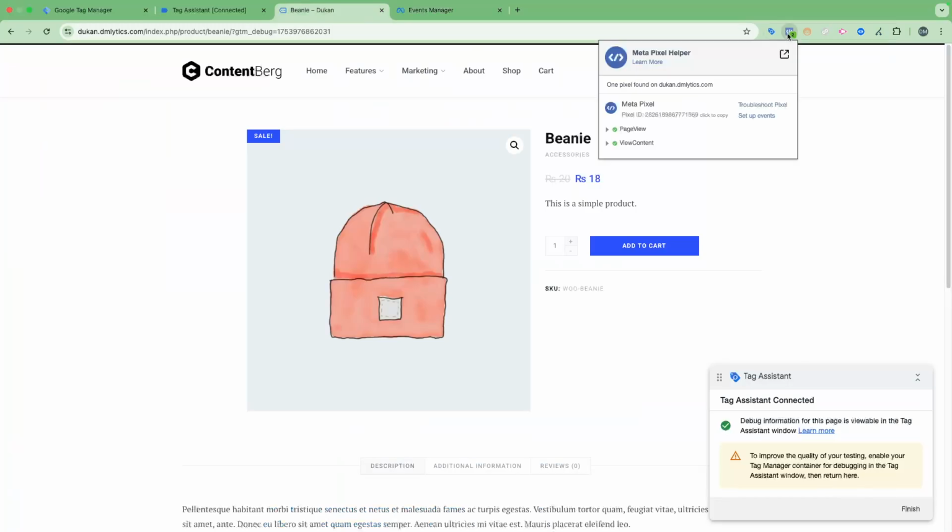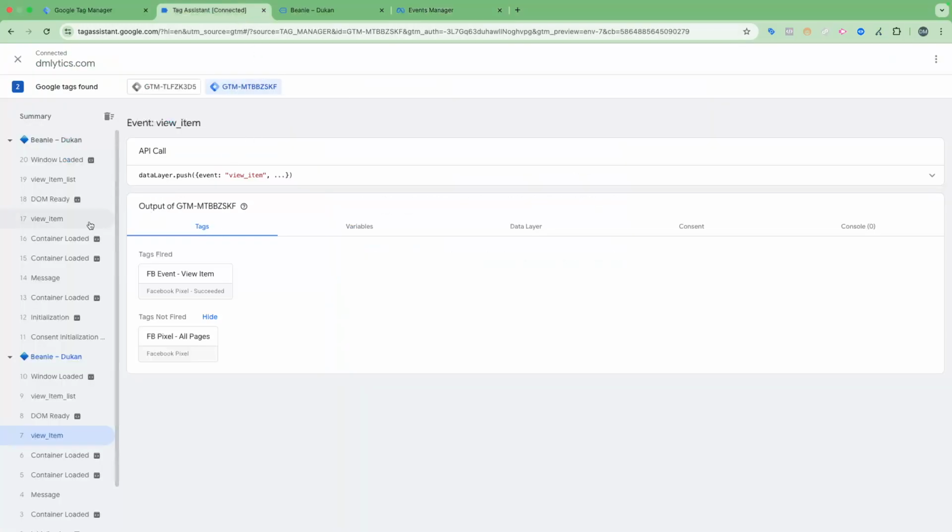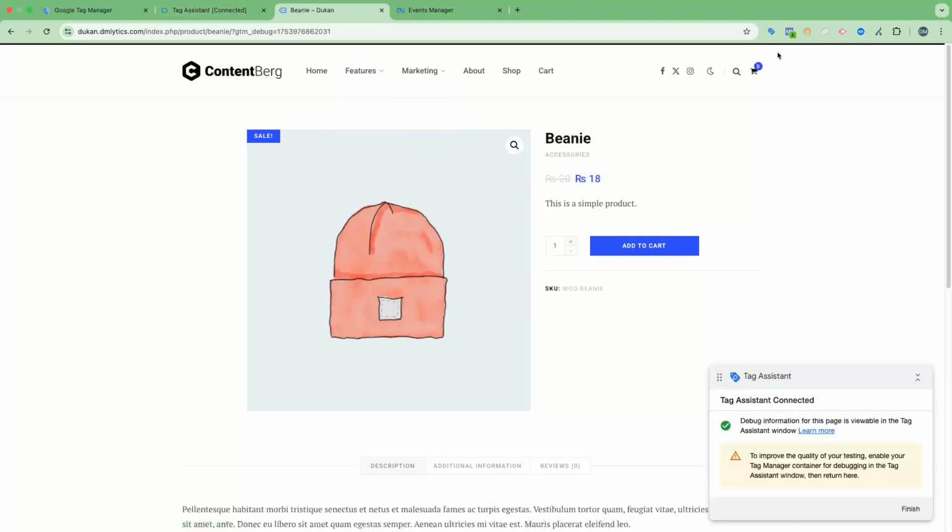So this is how you can verify data is being received correctly or not. First, you can use the Metapixel helper. Second, you can test it inside the test events tool inside Events Manager. And the third option, if we are using Google Tag Manager, is to use the GTM preview mode for testing purposes. So this is how we have the view content event.